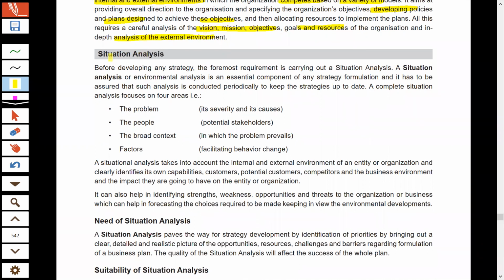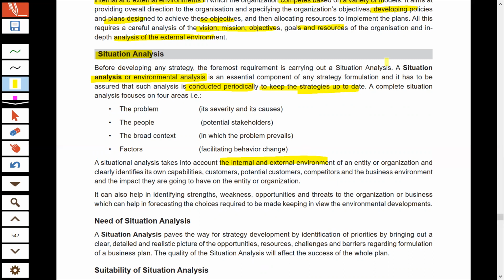Now, what is situation analysis? Situation analysis is nothing but your environmental analysis, that is analysis of your internal and external environment. This is, as I already told you, a must before you make any kind of strategy. And this analysis is not a one-time process. It is to be conducted periodically, whenever you want to make strategies or update your strategies.